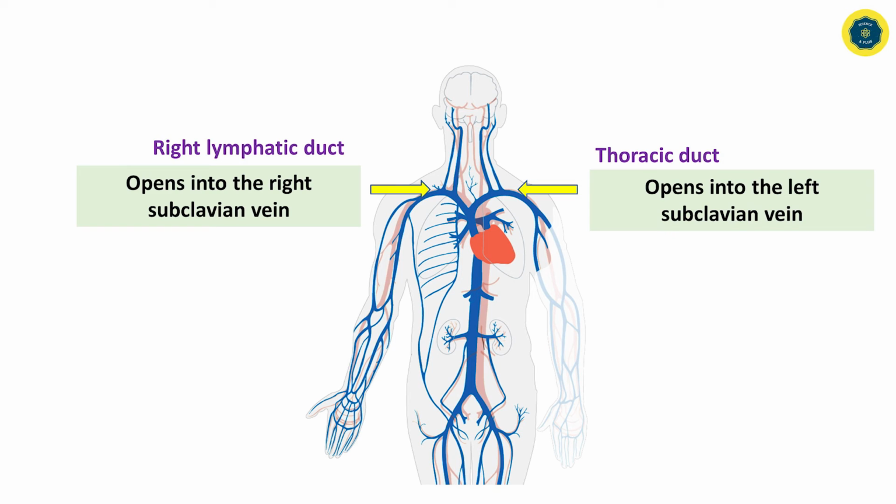When we study this diagram, you have to identify the right subclavian vein and left subclavian vein. The right lymphatic duct connects with the right subclavian vein. The thoracic duct connects with the left subclavian vein.